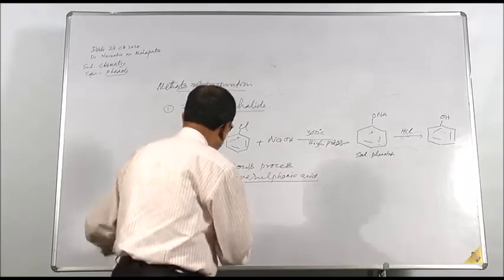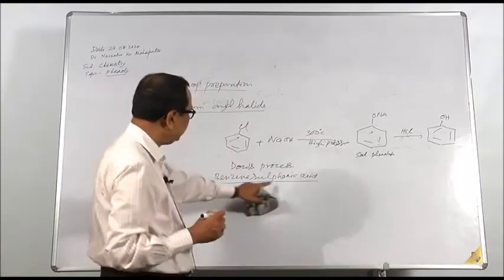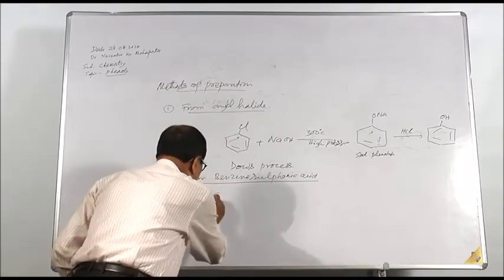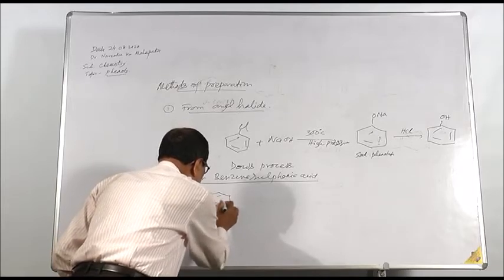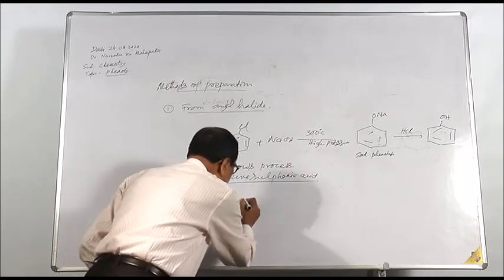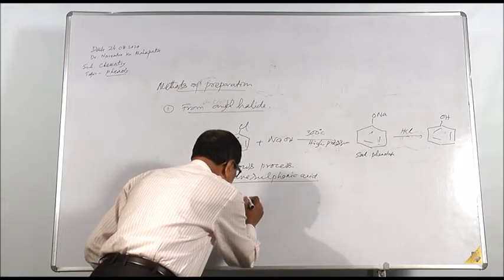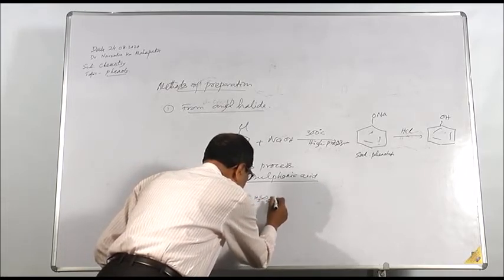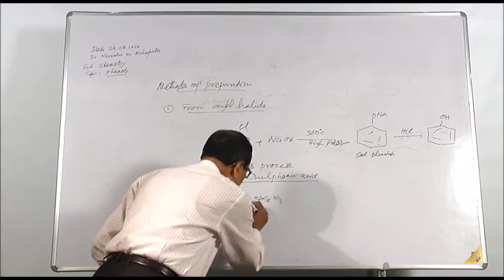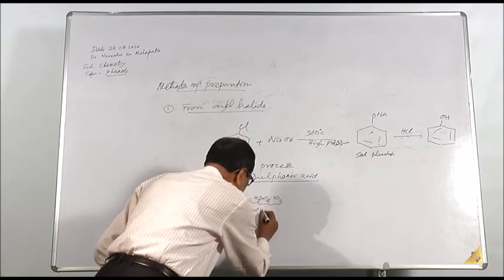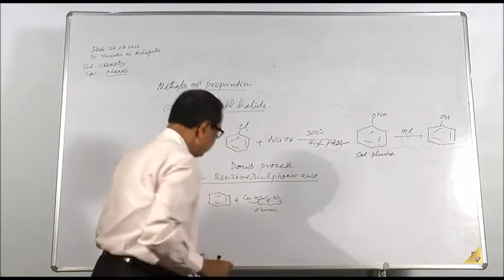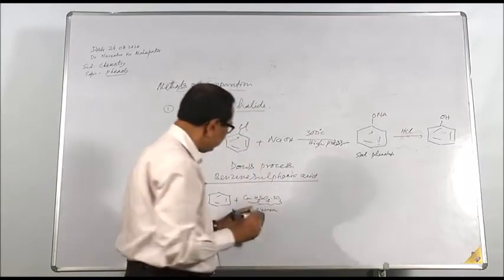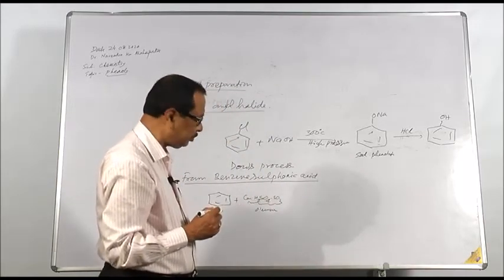Benzene sulfonic acid is obtained when benzene is treated with concentrated H2SO4·SO3. This is called oleum, which is concentrated sulfuric acid saturated with sulfur trioxide.